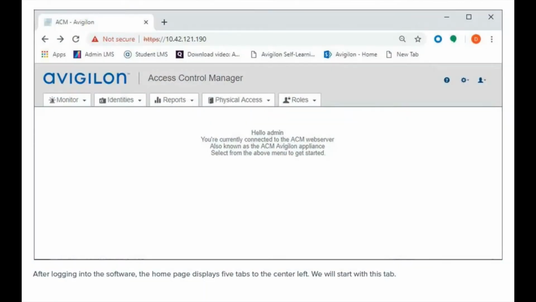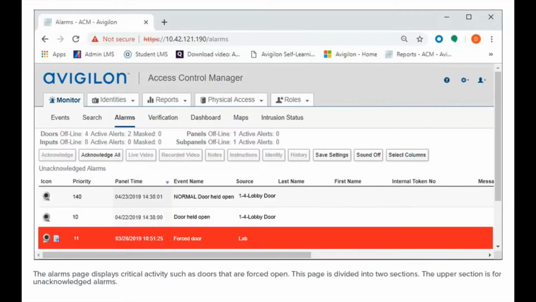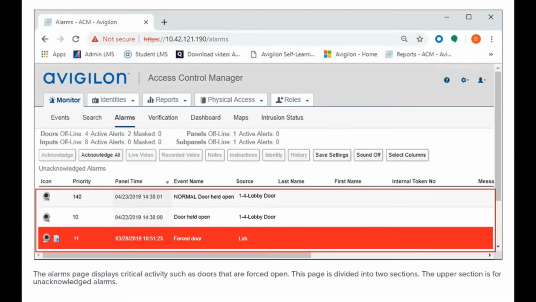After logging into the software, the home page displays 5 tabs to the center left. We will start with this tab. In this demonstration, we will look at the Alarms sub-tab. The Alarms page displays critical activity such as doors that are forced open.